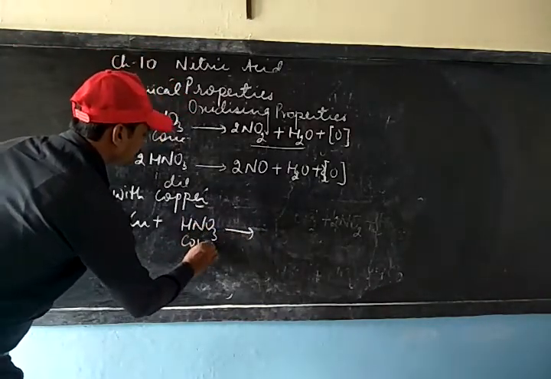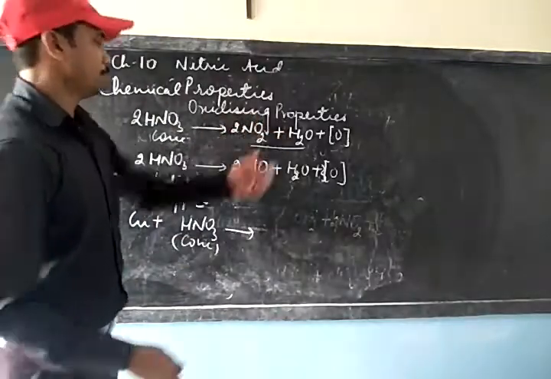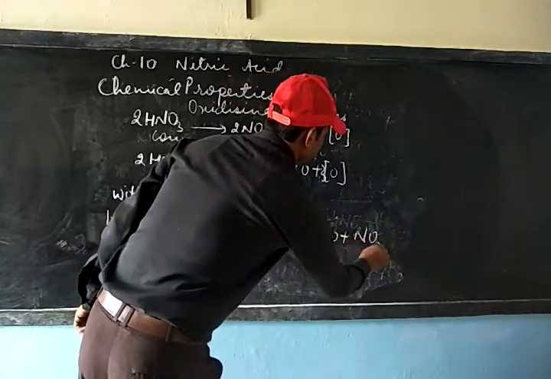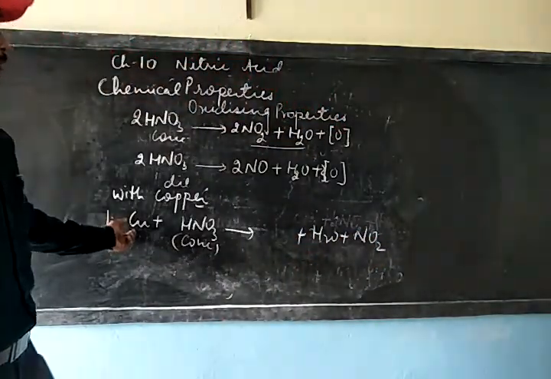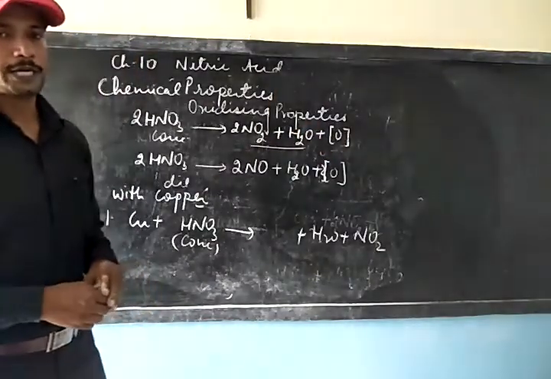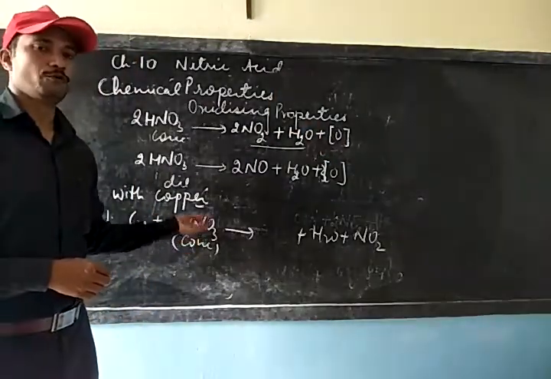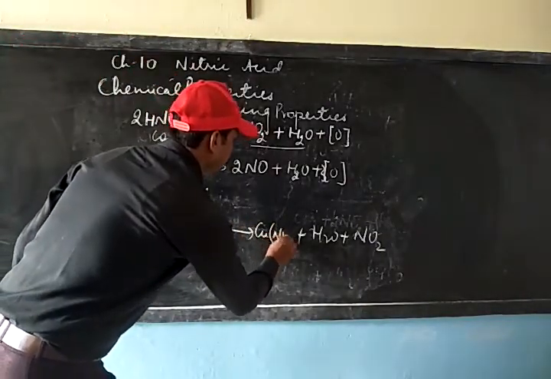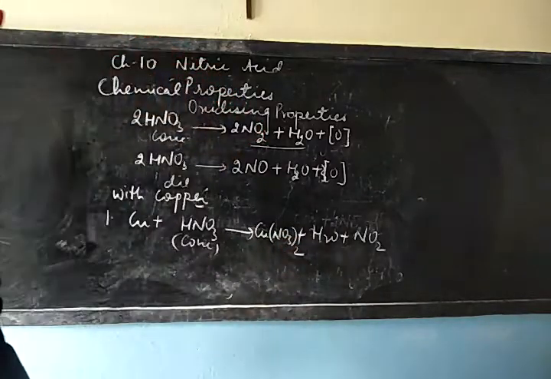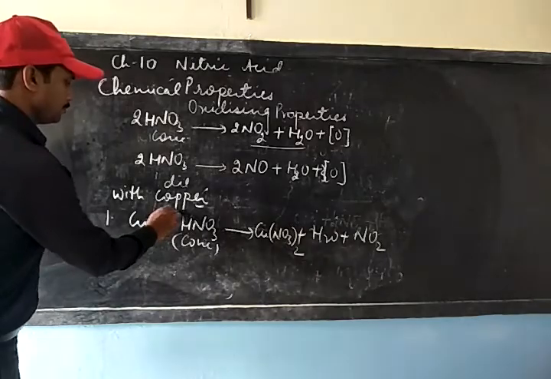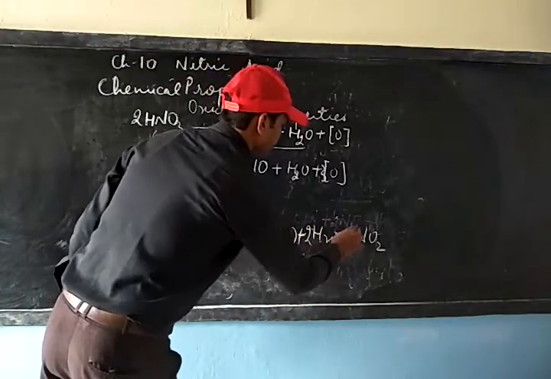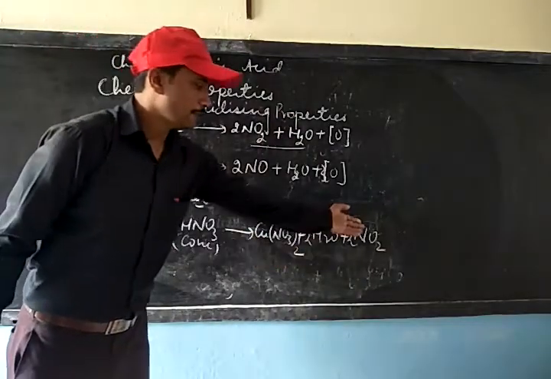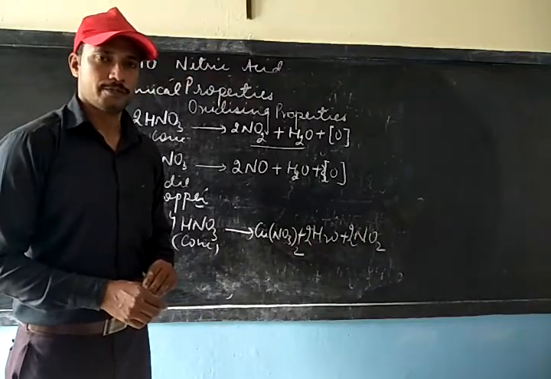In this case, as I said, the products will be common, that is H2O and NO2. Again, this copper will react with this oxygen to form copper oxide, which will finally react with nitric acid to form salt and water, and the salt will be copper nitrate. So we can balance it with these numbers. So you can see here the product will be a salt this time along with reddish brown gas nitrogen dioxide.